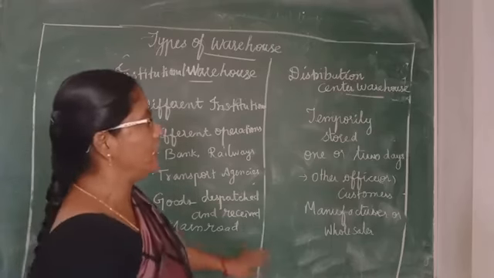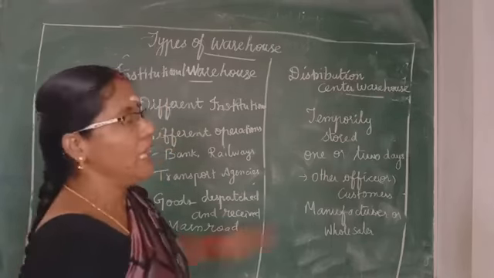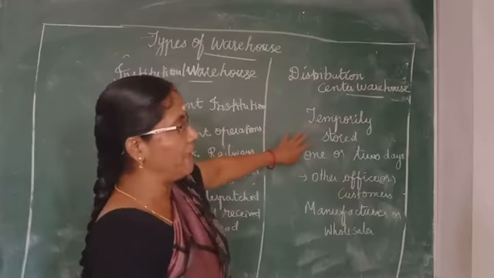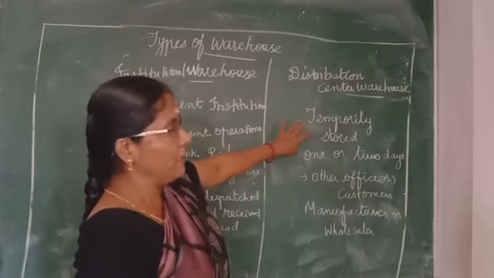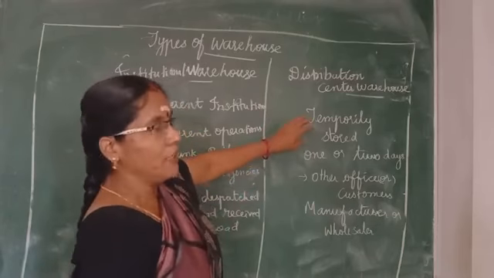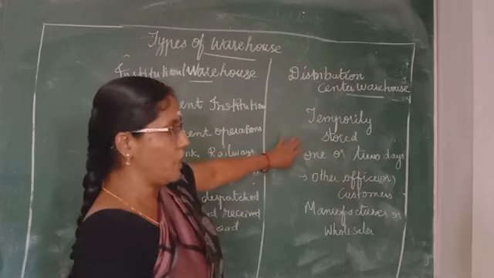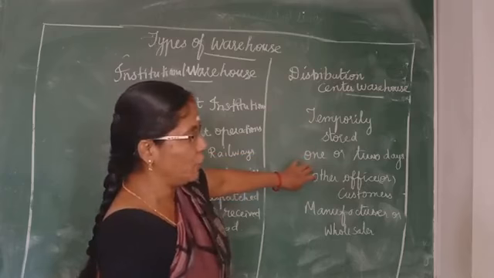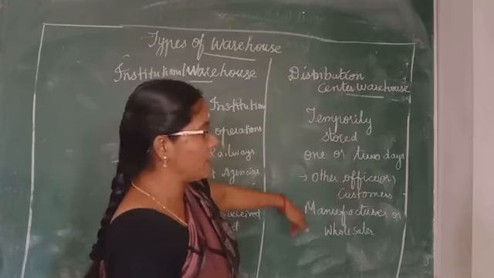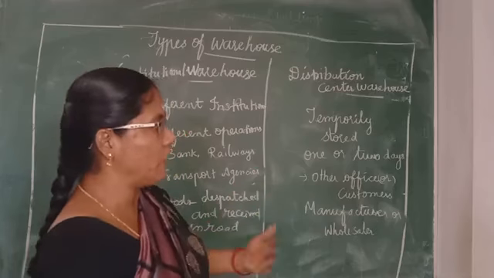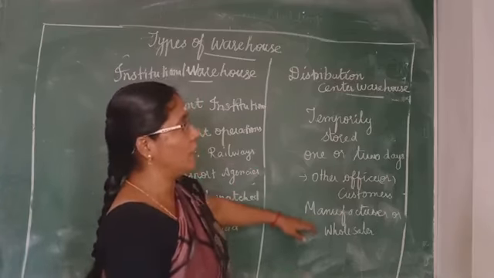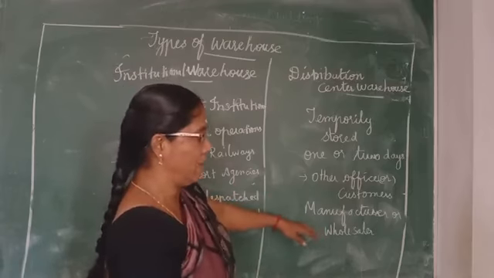Next one is the distribution center warehouse. In these types of warehouses, the goods are stored temporarily. In the distribution warehouses, the goods are stored for one or two days, and then they will get the goods and send them to other offices or the customers. And who is going to establish this distribution center warehouse?